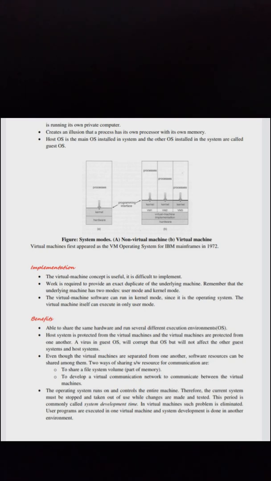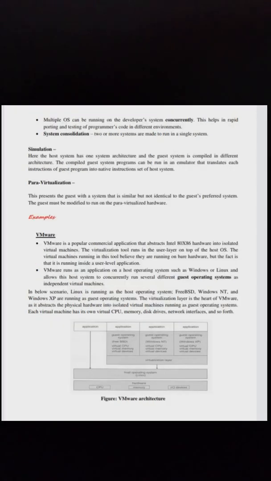The operating system runs on and controls the entire machine. Therefore, the current system must be stopped and taken out of use while changes are made and tested. This period is commonly called system development time. In virtual machines, such a problem is eliminated. User programs are executed in one virtual machine and system development is done in another environment. Multiple OS can be running on the developer's system concurrently. This helps in rapid porting and testing of programmers' code in different environments.